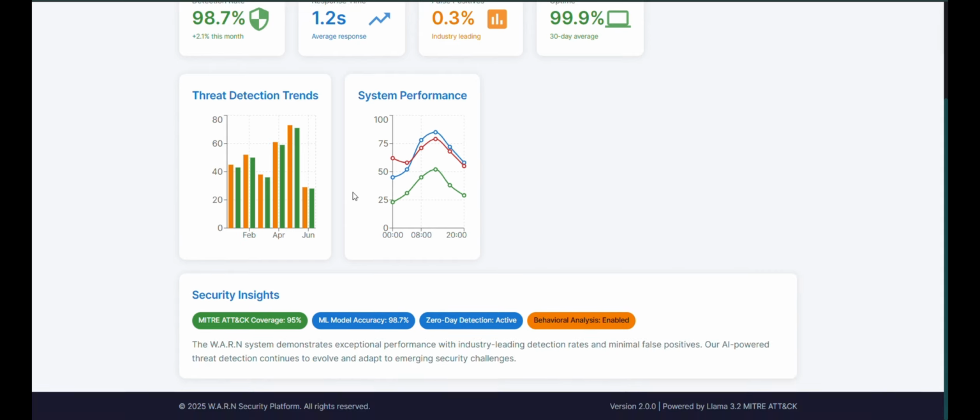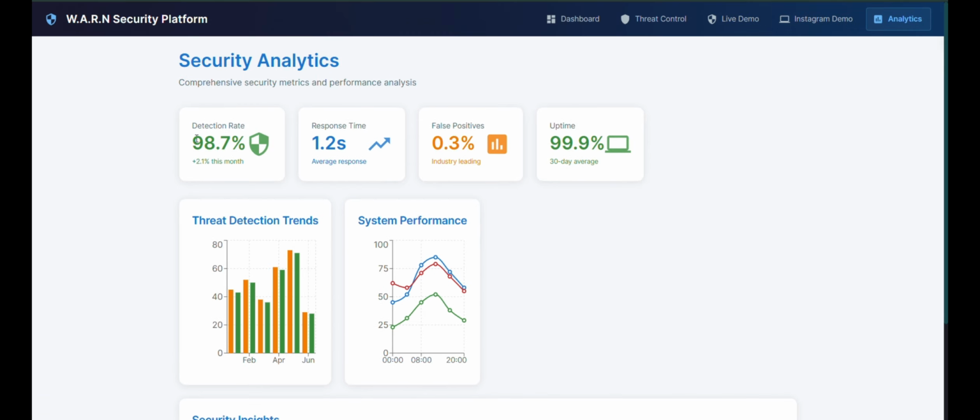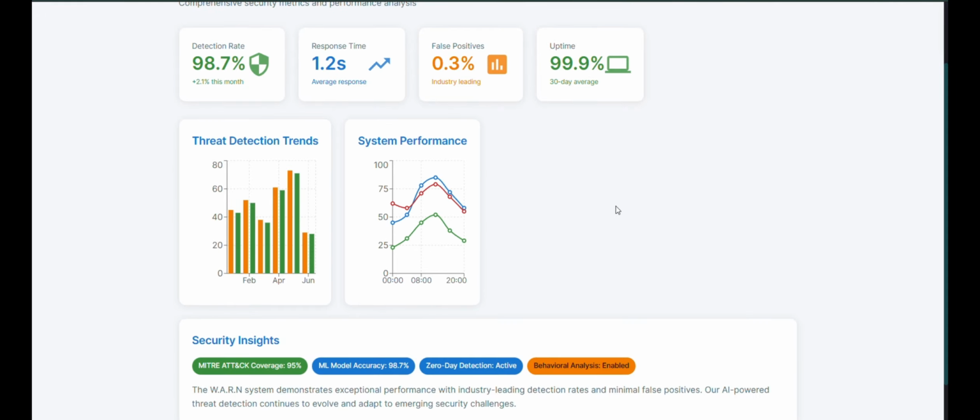And this is the analytics of the project. Detection rate is 98.7 percent, response time is 1.2 seconds, and false positive rate is 0.3 percent, which is very low, according to me. And you can use it with 99.9 percent uptime because it's running on Flask and it is very lightweight. It does not use more than 2 GB of RAM, only less than 2 GB.